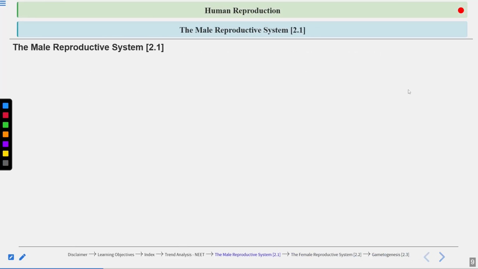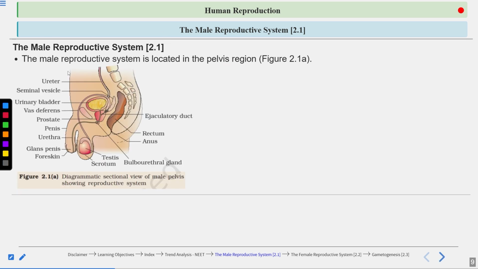Let's start with this. In today's session, we'll talk about the male reproductive system first. The male reproductive system is located in the pelvis region. Here you can see the diagrammatical sectional view of the male pelvis showing the reproductive system.